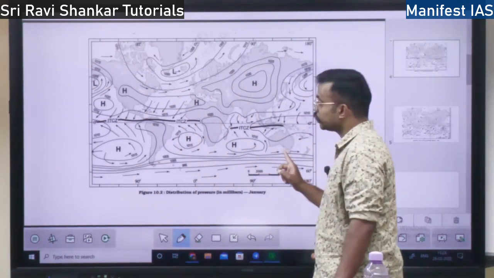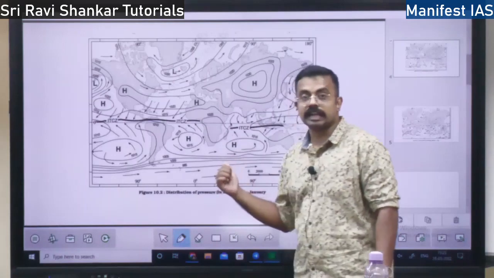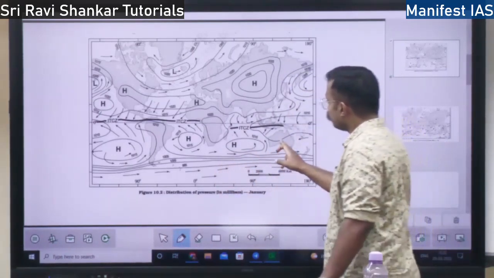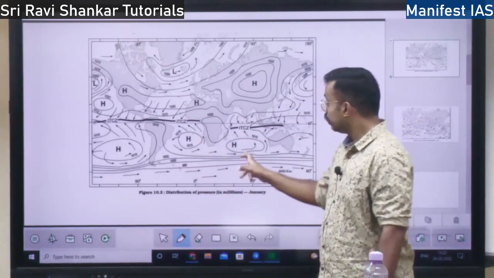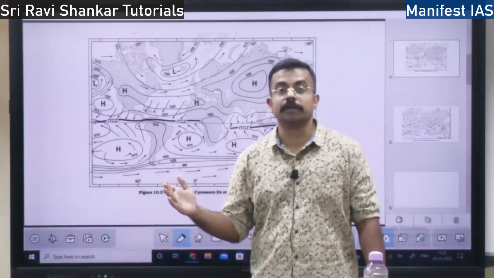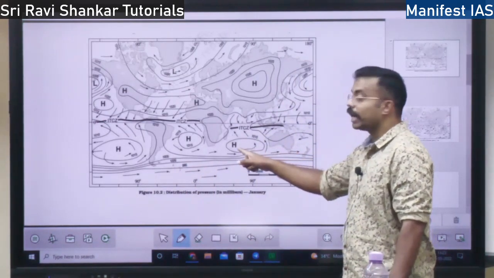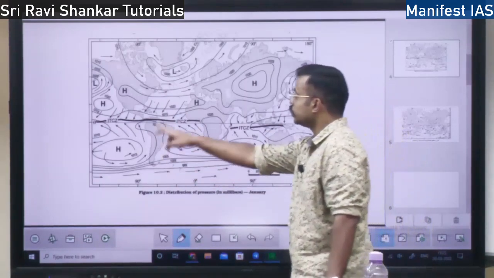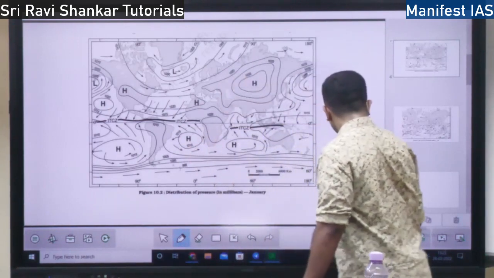Whereas, see, in the southern hemisphere, the oceans are having high pressure. Why are oceans having high pressure? Because here the land would have heated up in the summer, in the December, January months, whereas the sea wouldn't have heated as fast. The sea takes a lot of time to heat up compared to land. So compared to the land, pressure will be higher at sea level during the month of January. So these are the isobars, the lines of equal pressure across the world.